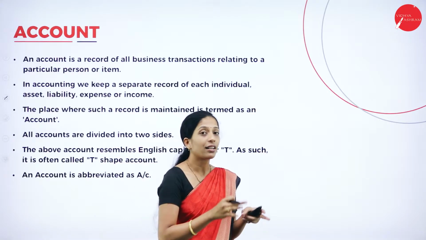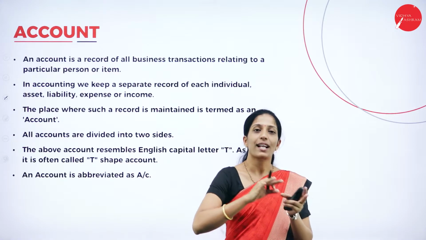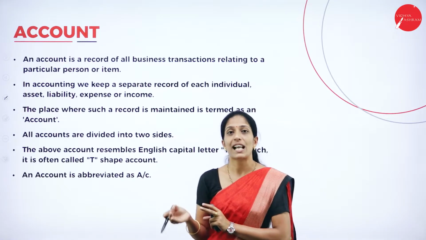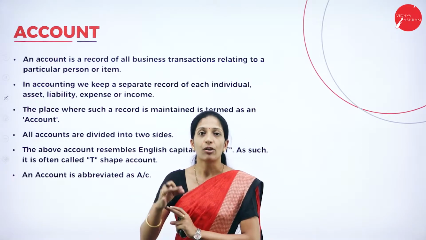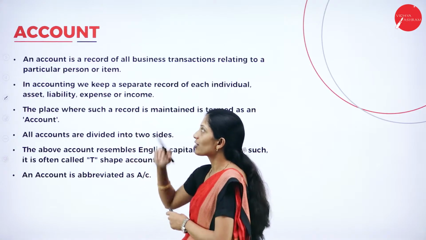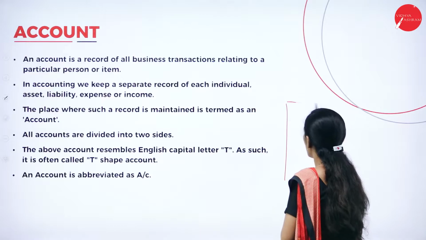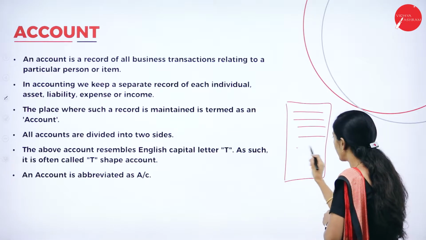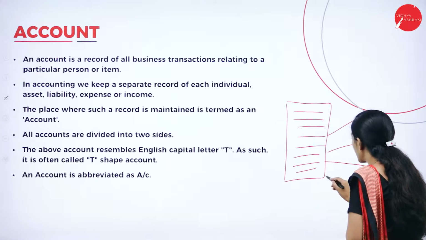But the transactions recorded in the journal have to be classified into individual accounts. Depending upon their nature, we are going to classify them. That is known as an account. What you have to remember is that in the journal we will record all the transactions in chronological order. Now depending upon the nature, we have to classify those transactions.